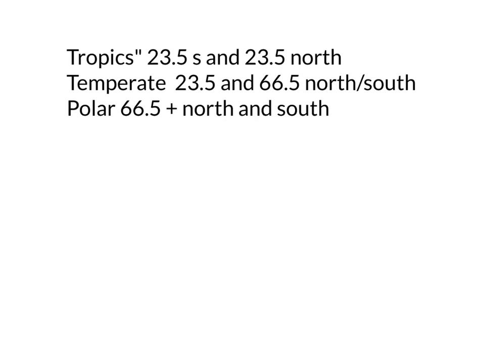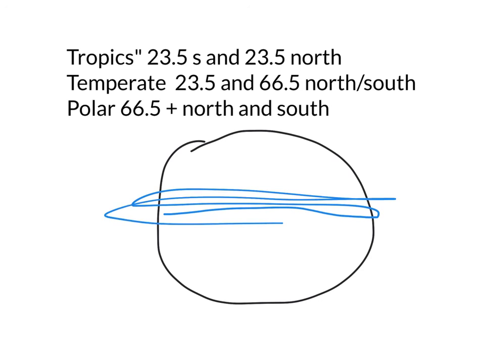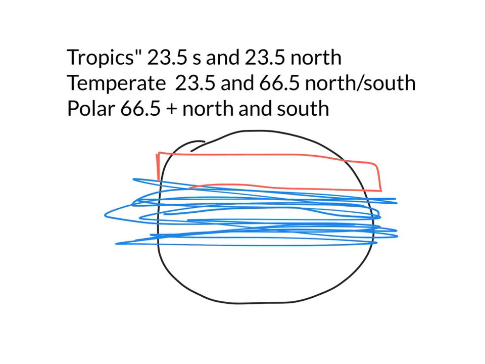Okay, so the regions that we're going to talk about are our tropics. Now, our tropics are located right around the equator. So if we just draw us a quick globe here, oh, that was pretty bad. So the equator here, we're going to have a band that's going to be the tropics. It's going to be somewhere centered right around there. So you can imagine they're going to have the higher average temperature. The temperate zones would be somewhere right above those. We've got a specific area between 23.5 and about 66.5 degrees north and south. Okay, the polar zone is going to be our coldest.